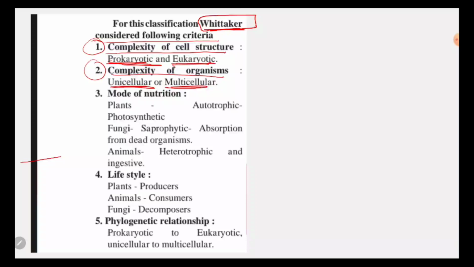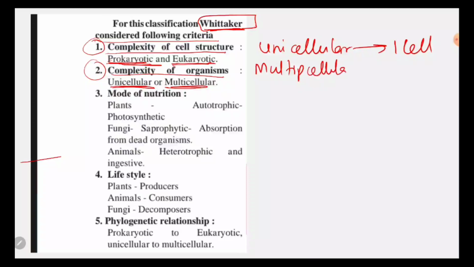Now again, what do you mean by unicellular? Unicellular means that it has only one cell. Okay, unicellular, if you all want, you can write it, that unicellular means one cell. And what do you mean by multicellular? Multicellular means that it has many cells. Okay, more than one cell or many cells, you can say.